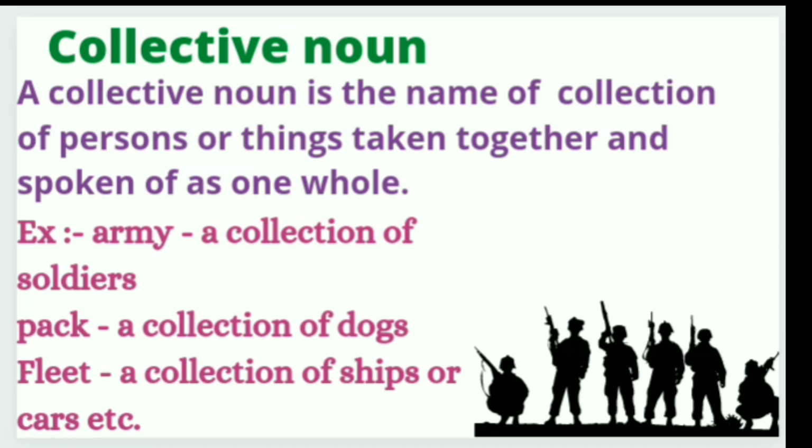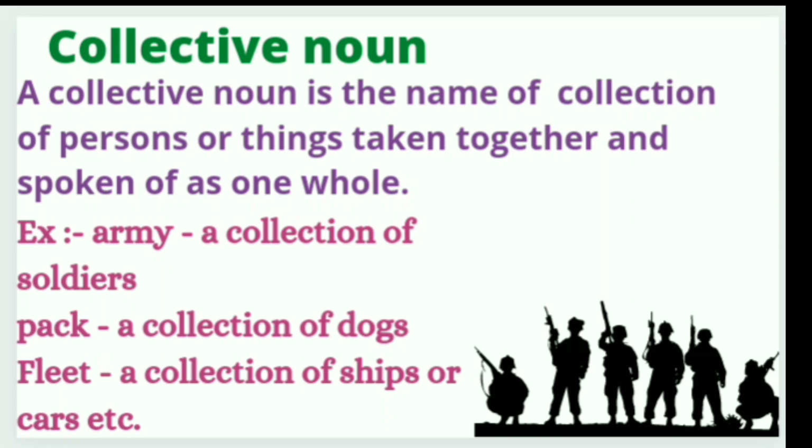We can only feel them, we cannot touch or see them. So these kinds of nouns are called abstract. And concrete nouns means which have physical existence and positions in space, and that's why they are called concrete nouns.